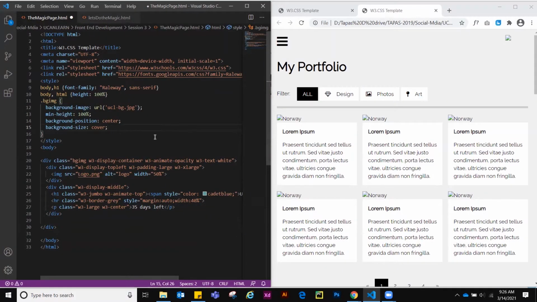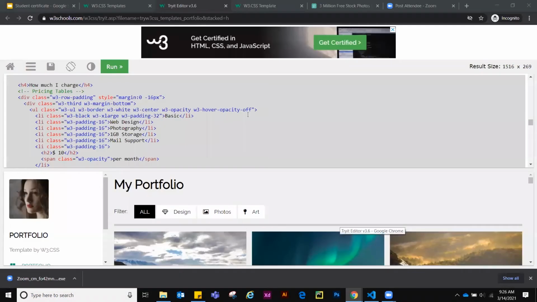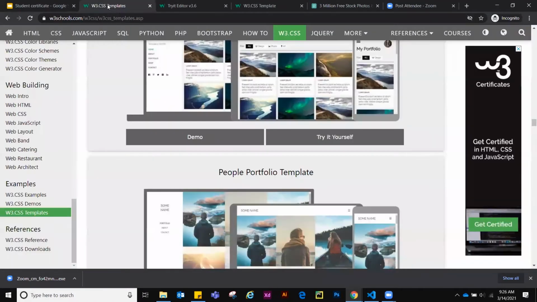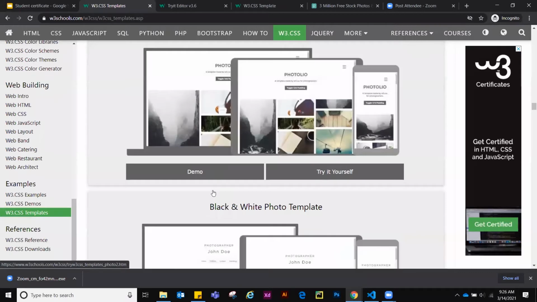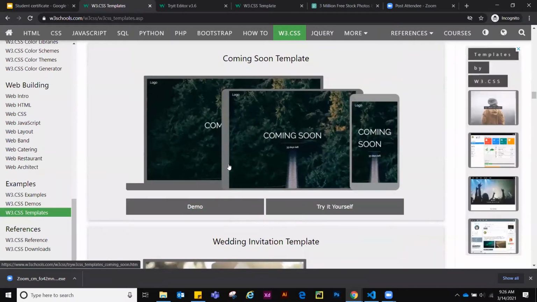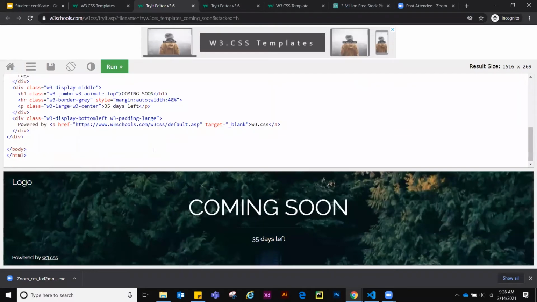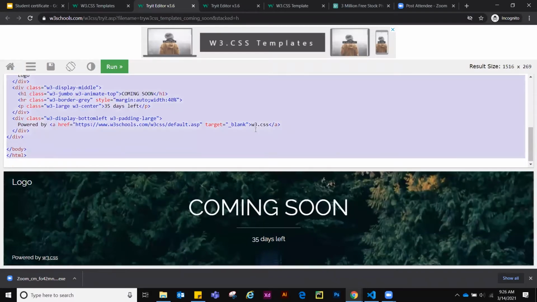So for simplicity's sake, let's go to the other page that we have created from the same source, and the template also I have shown you. There was a template in this section. So this one. This is a little simple, so for demo purposes, it will be good. But these all templates are responsive. So let's again do the same thing. Try it yourself. Copy and paste.